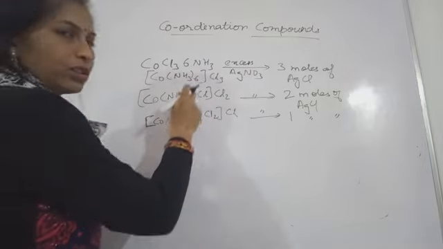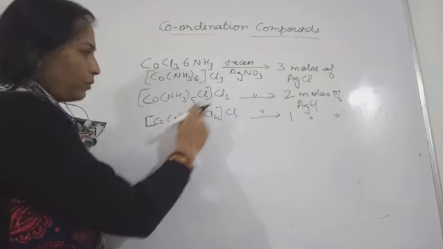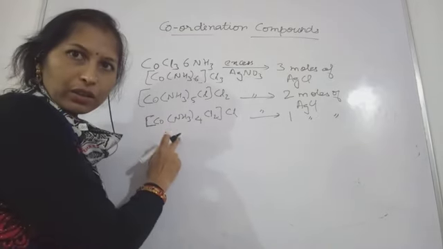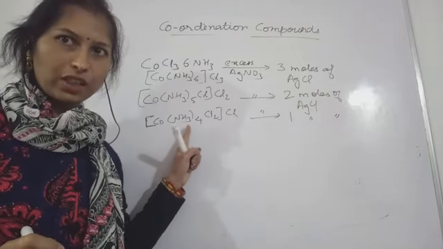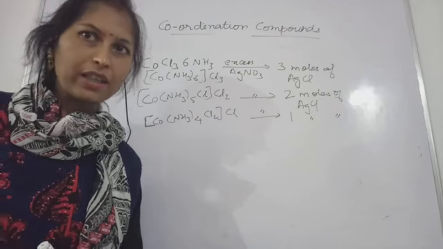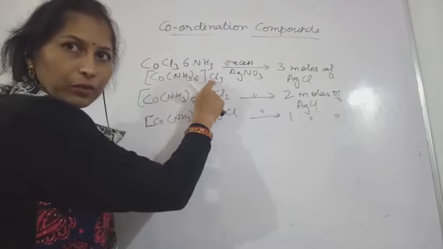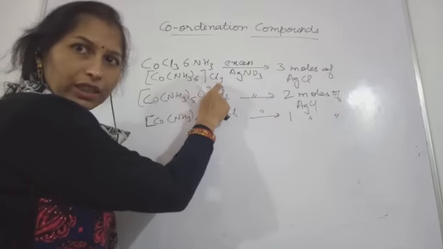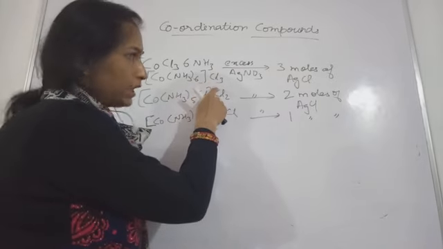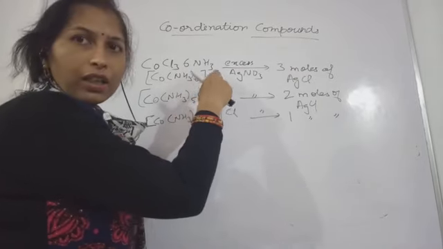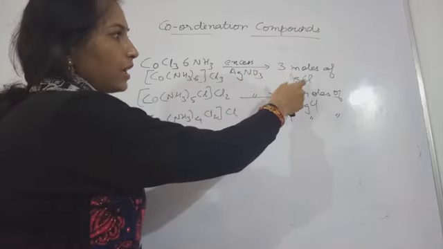So in these 3 cases, the species present inside the square bracket are not ionizing. Check it out: in the first case, the 3 chloride ions written outside are ionizable. Chloride ions were formed, combined with Ag, and AgCl was formed.